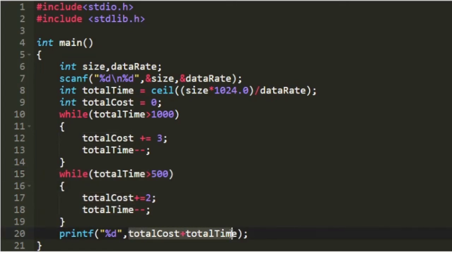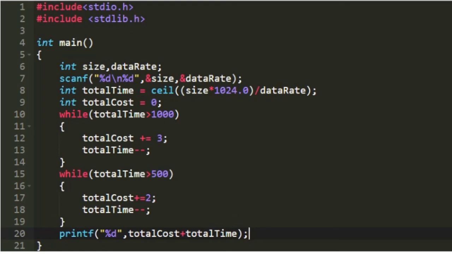Here we can directly add total cost with total time, because for every remaining second the charge would be 1 paise. So if there are 100 seconds, there would be 100 paise. So total cost plus total time would be equal to the total charge for the customer.